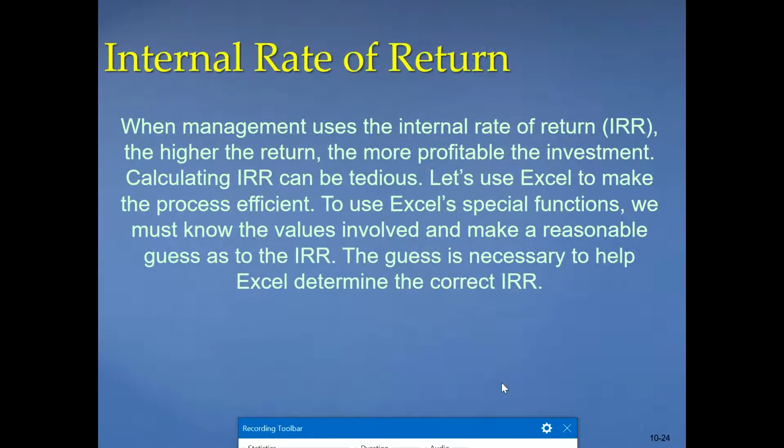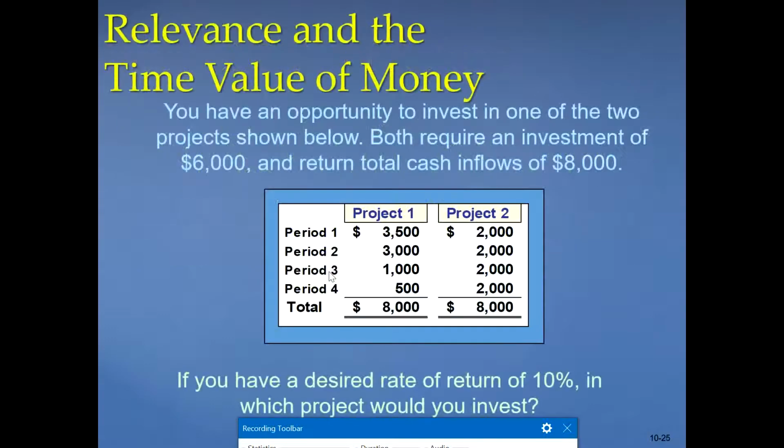Now internal rate of return, as we said before, management uses internal rate of return, right? The higher the return, the more profitable the investment is. Now how can we calculate IRR? I just explained we can use Excel to make the process efficient, or you can use a table. So you can use different methods to calculate. It's a complex method to calculate, but Excel provides a functionality, or you can use the trial and error method, as I explained earlier.